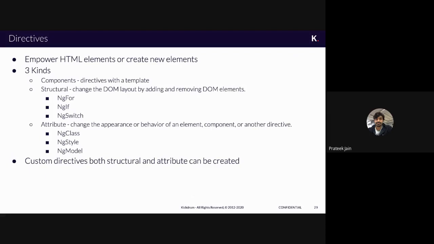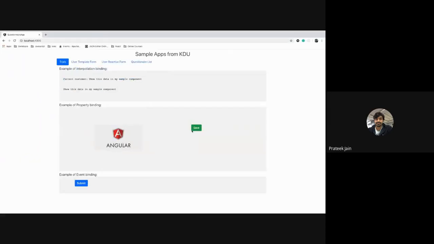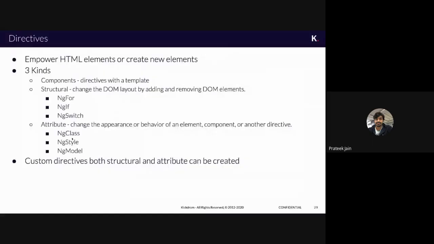The second is attribute directive. The attribute directive deals with the appearance, the behavior, the look and feel, or the styling of your element or your HTML. Here, this button which is showing in green has got this hover effect, and this one in blue has got a hover effect. Why and how is it coming? Some kind of styling or classes are applied to that, by which it is happening. So that is dealing with the appearance of that button. It is not removing or adding the element. That we can do with the help of attributes.